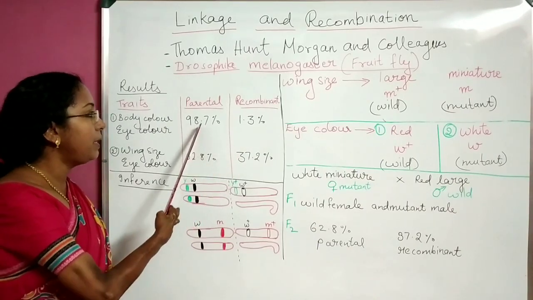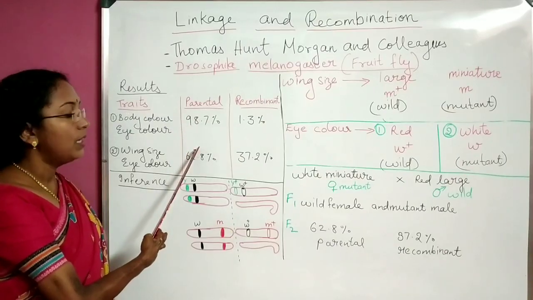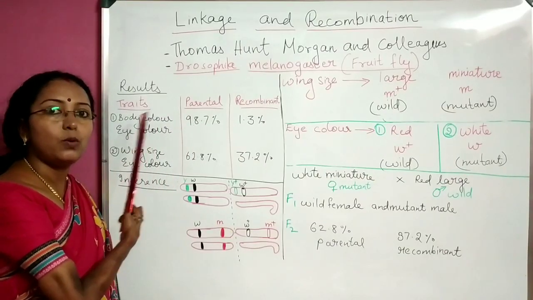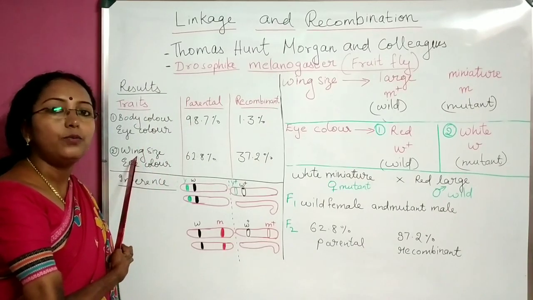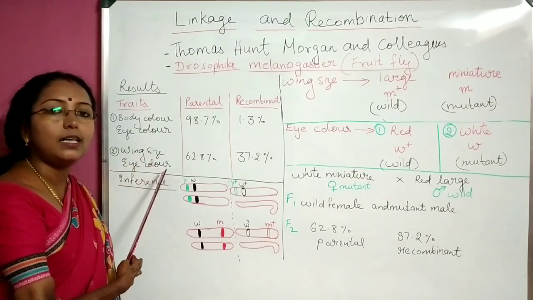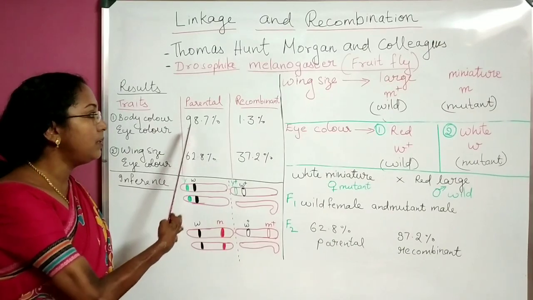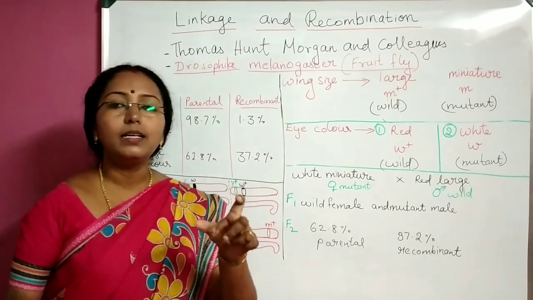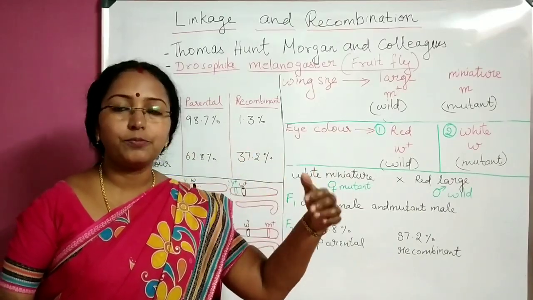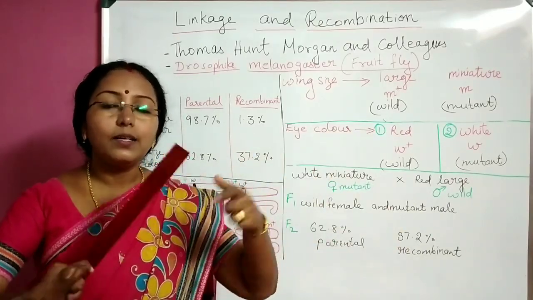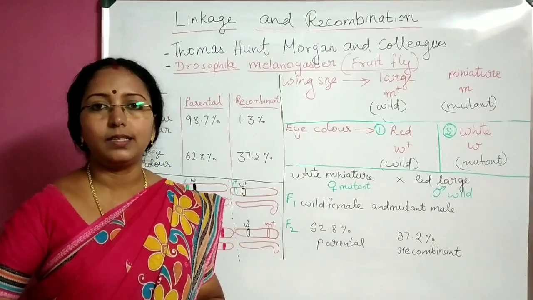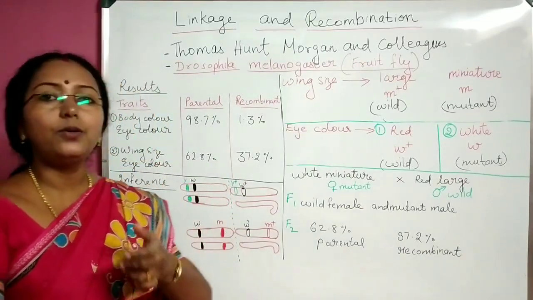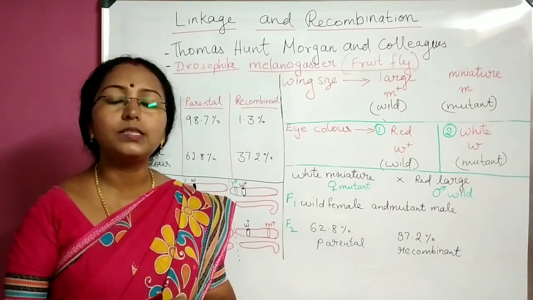But when you compare the parental types, the parental type for body color, eye color is more than that for wing size and eye color. When you compare these two characters, body color and eye color is showing more occurrence. Parental type is more and new combinations are very less there. But when you take the other thing, wing size and eye color, new combinations are coming. What is the new combination?